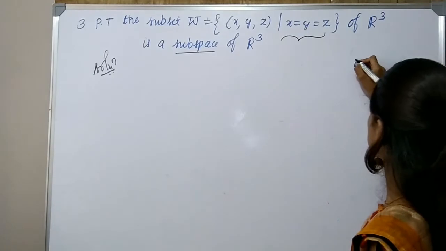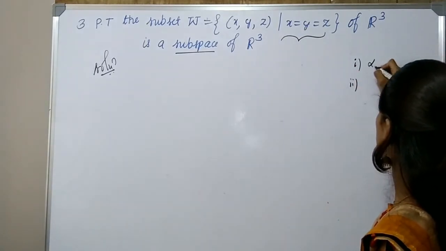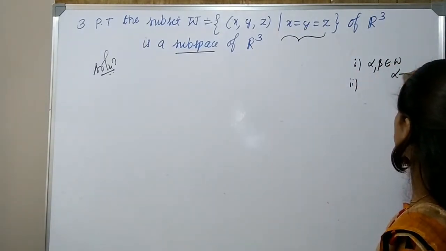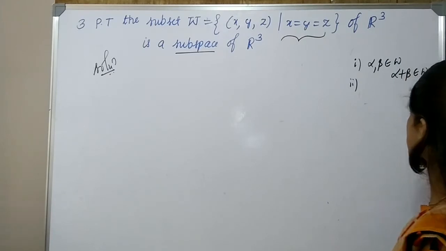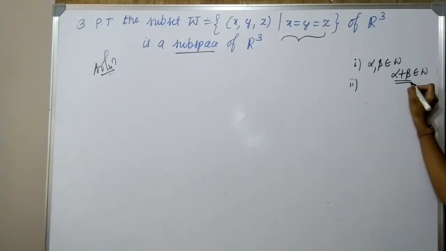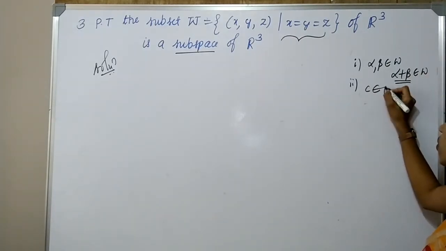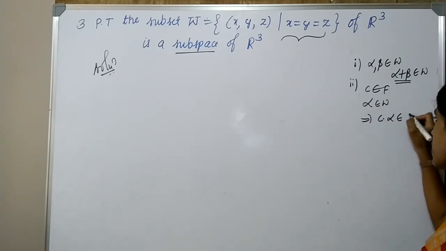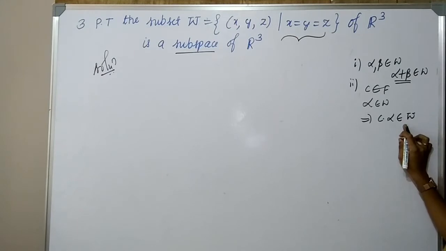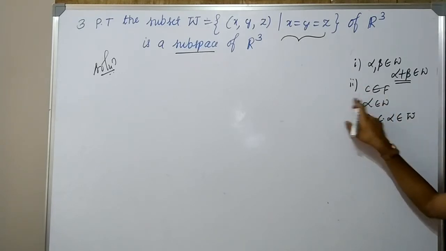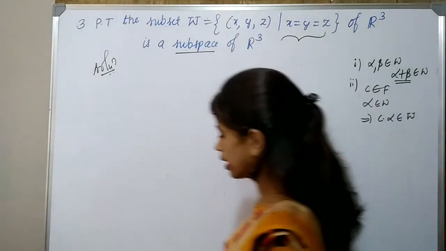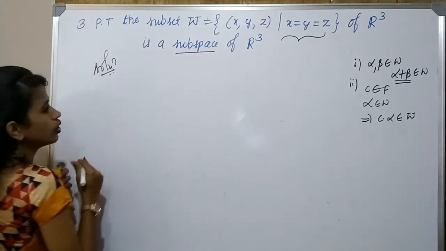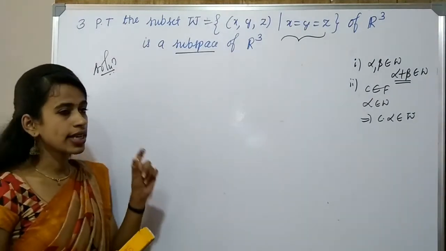We have to show two conditions. One is that alpha, beta belongs to W, then alpha plus beta must be in W. That is, W is closed under vector addition. If I take c belongs to the field F and alpha belongs to W, then c times alpha must be in W. That is, W is closed under scalar multiplication. If W satisfies these two conditions, then W becomes a subspace according to the necessary and sufficient condition. So in the exam, you must write the necessary and sufficient condition.